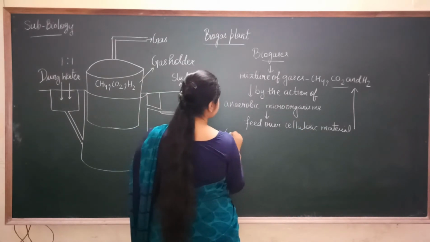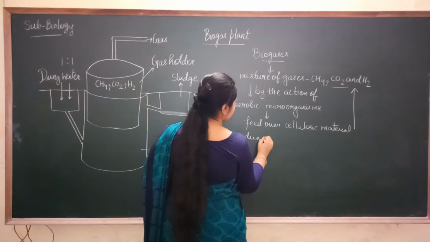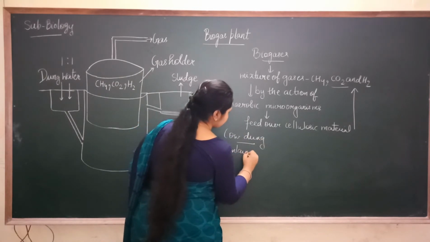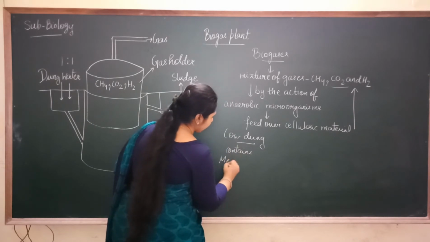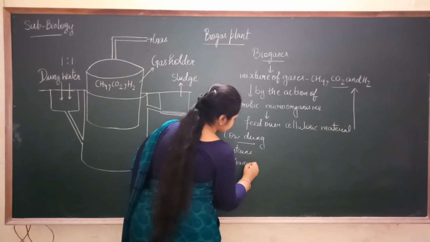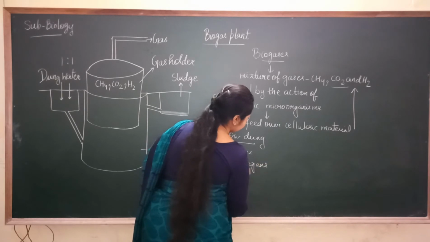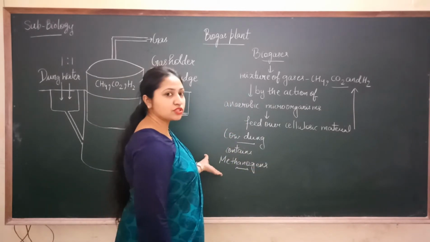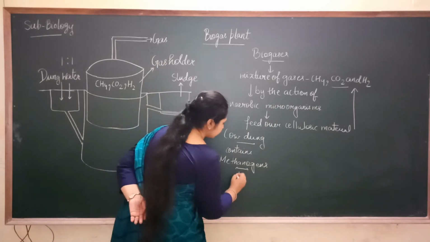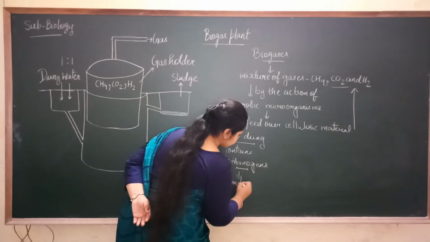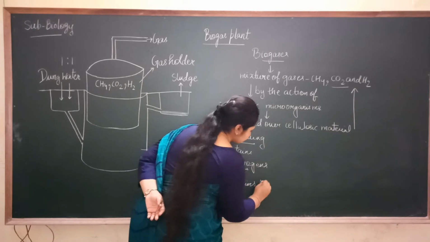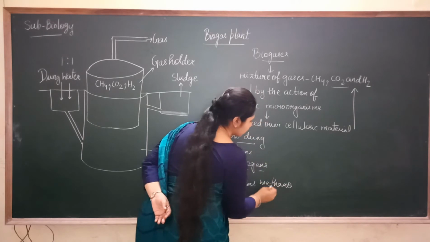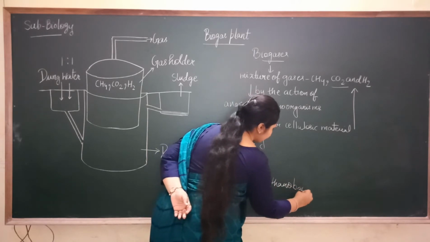Cow dung contains the methanogens, and methanogens contain the methanobacterium.